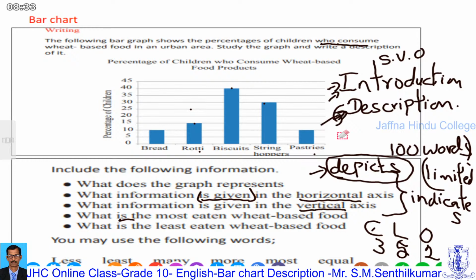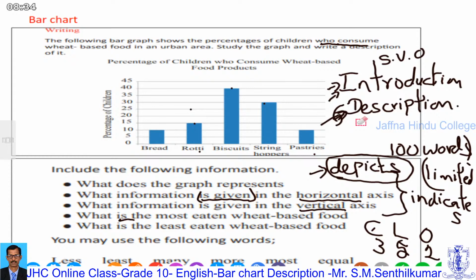So these percentages, all are to be added and totaled and mentioned. You can write concern about health care. You have to write a conclusion, one sentence: most of the students in the urban area prefer fast foods such as biscuits, pastries, bread. These are the fast foods.